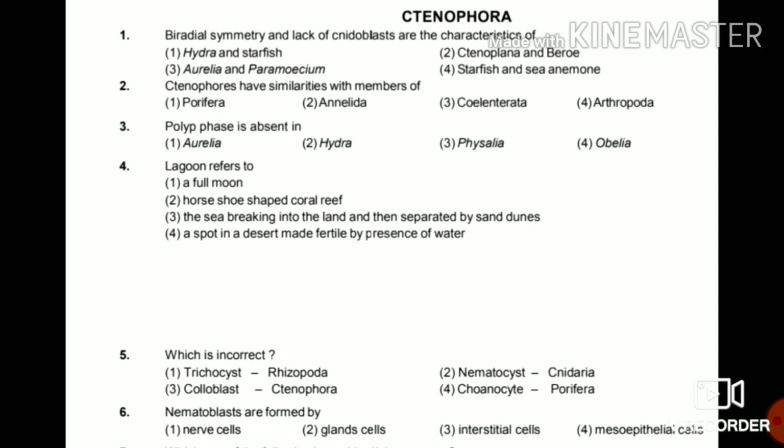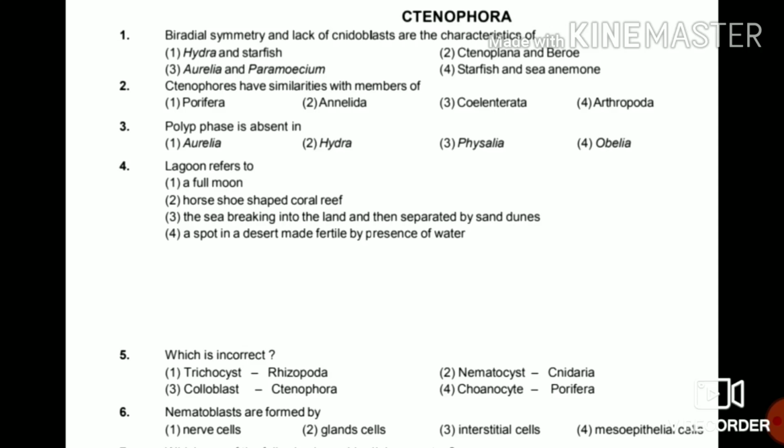Fourth, lagoon refers to a full moon, horseshoe shaped coral reef, the sea breaking into the land and then separated by sand dunes, a spot in desert made fertile by the presence of water. So the answer is sea breaking into the land and then separated by sand dunes. Lagoons are formed by this method when a sea breaks into the land and then is separated by the sand dunes.